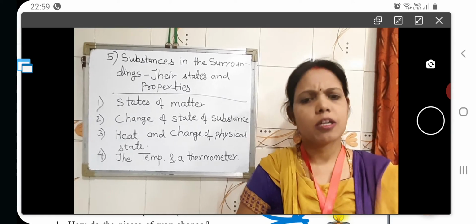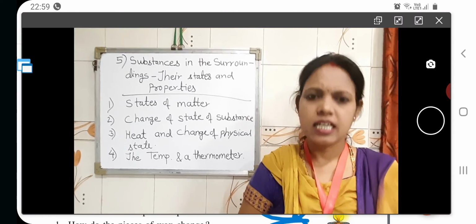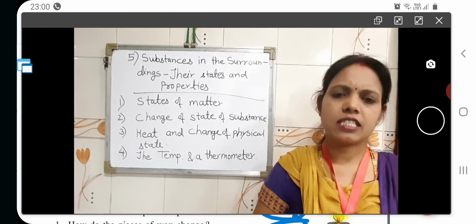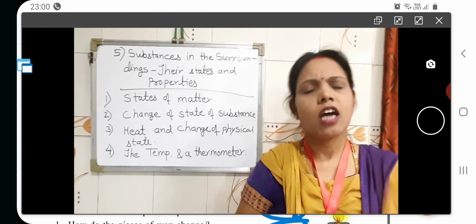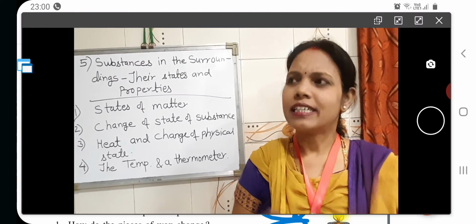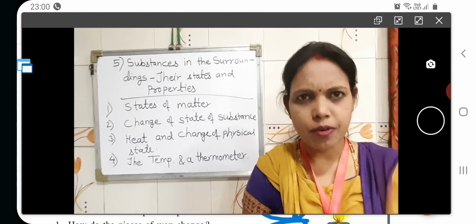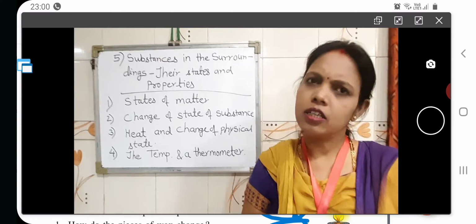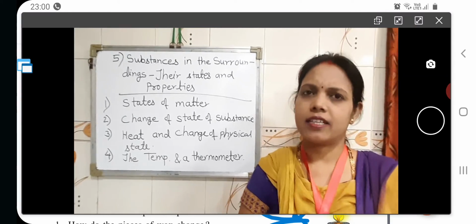So, the substances exist in solid, liquid and gaseous state in our surroundings. For example, we will take different types of examples as we go through all this matter one by one.